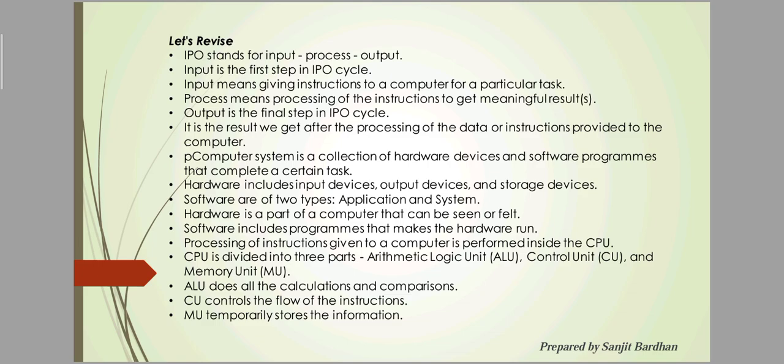Next is the computer system. A computer system mainly depends on hardware devices and software programs to complete a certain task. Hardware includes input device, output device and storage device. Input device means we input instructions to the computer using devices like keyboard, mouse, etc. Output device means the computer generates a result and we see it on the screen of the monitor. Monitor is an output device. Speaker, we can listen to sound from the speaker. Speaker is an output device.